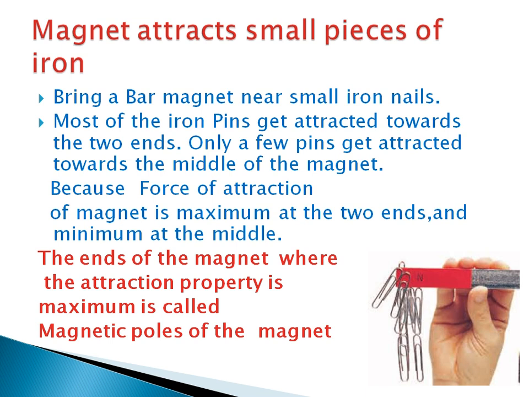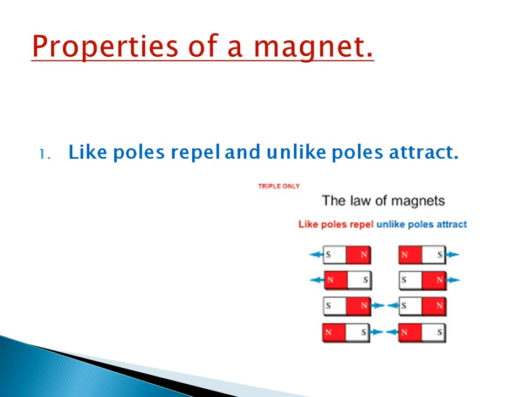Now we are moving to the properties of a magnet. The first property is like poles repel and unlike poles attract. What is the first property of a magnet? Like poles repel and unlike poles attract. We know a magnet has two poles, north and south. Like poles means north-north, south-south. Unlike poles means north and south, south and north. So what is the first property of a magnet? Like poles repel and unlike poles attract.